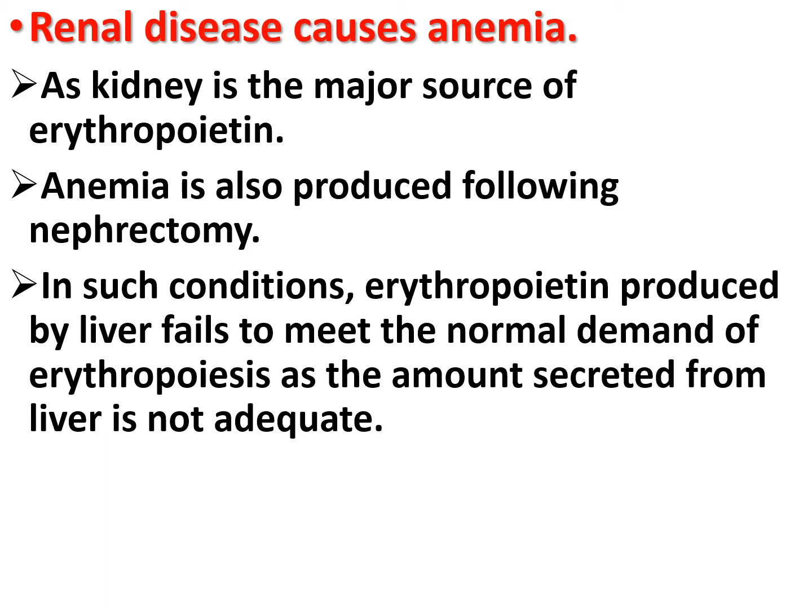Then, renal disease causes anemia. Why? The kidney is the major source of erythropoietin. In chronic renal disease, renal mass is reduced significantly, which produces anemia. Anemia is also produced following nephrectomy. In such conditions the erythropoietin produced by the liver fails to meet the normal demand of erythropoiesis, as the amount secreted from the liver is not adequate. So the erythropoiesis process is decreased, and that is why renal disease causes anemia.